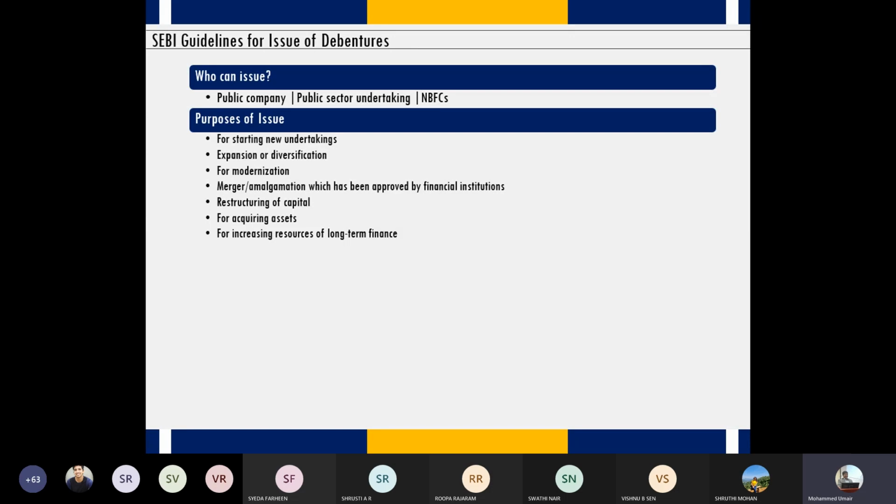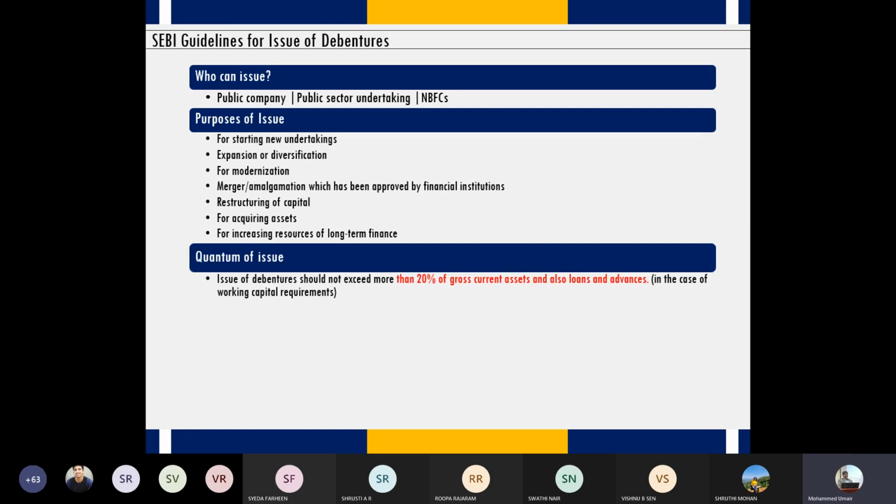So these are the three categories of organizations that can issue debentures. Now, for what purpose can you issue debentures? These are the different reasons for which you are allowed to borrow money from the public by issuing debentures. The reasons or objectives can vary from expansion, diversification, establishing a new undertaking, restructuring of capital, mergers, amalgamation, right? So these are various reasons for which you can borrow money by issuing debentures. Now, how much worth of debentures can you issue? There is a criteria on this, right?